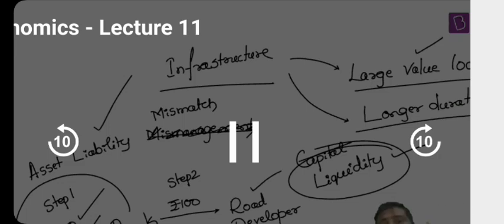Right, so there are two problems that the bank will face because of asset liability mismatch. One is it puts a lot of pressure on the liquidity position of the bank. Second one is the interest rate. The interest rate burden can also be imposed on the bank because now the deposits may have become more costly for the bank. So that is the problem with asset liability mismatch.